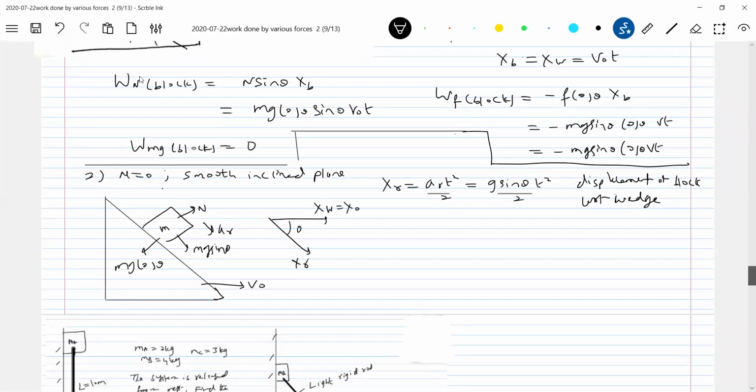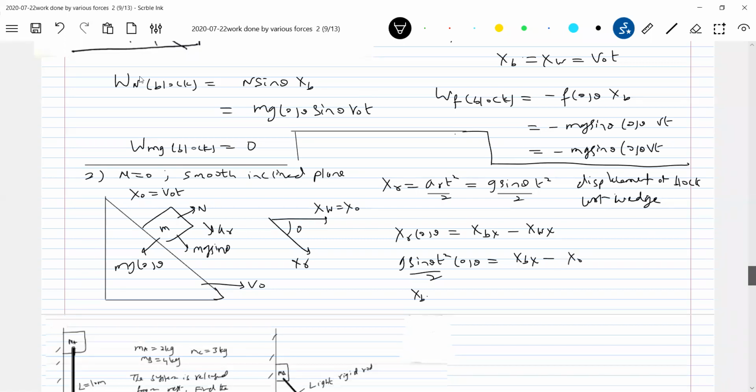Then what is the formula? x_R cos theta is equal to the displacement of the block along the x-axis minus the displacement of the wedge along the x-axis. So this we know: x_R is g sine theta t square by 2 cos theta. This we don't know, and this we know, x naught. What is x naught? x naught equals v into t, because the wedge is moving with a constant velocity.